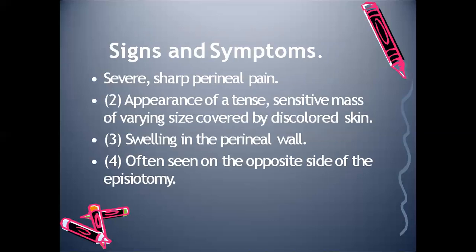In the signs and symptoms, the pain can be a severe and sharp perineal pain, and during examination we will be able to see discolored skin and a tense, sensitive mass. Then there will be swelling in the perineal wall, and most probably this perineal swelling can be seen on the opposite side of the episiotomy.